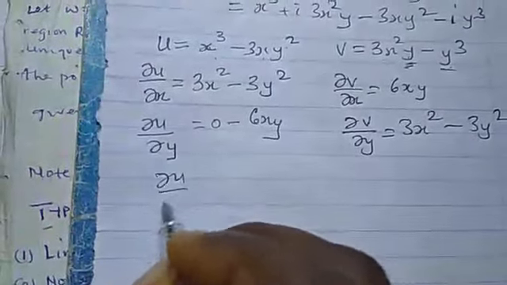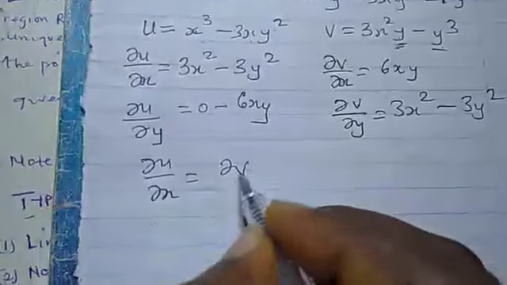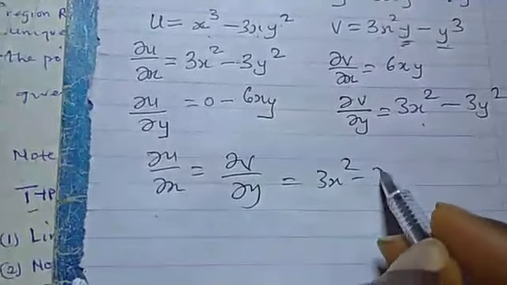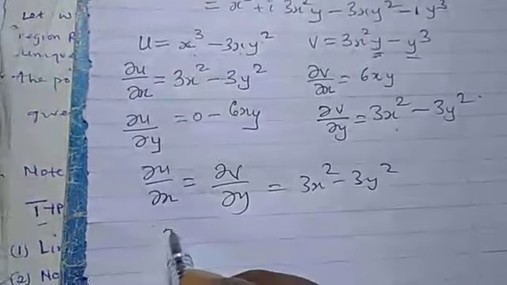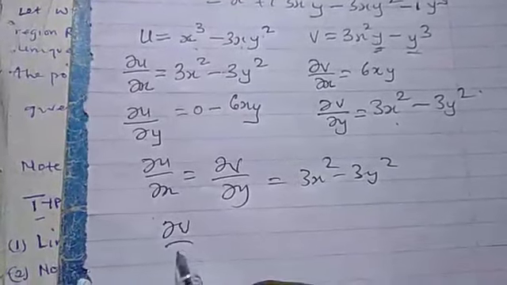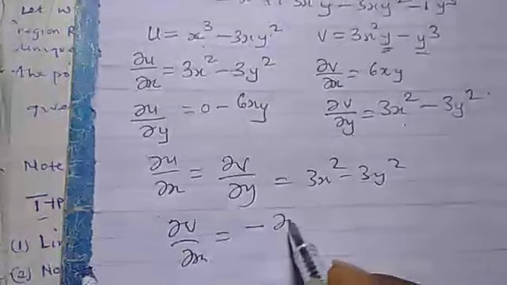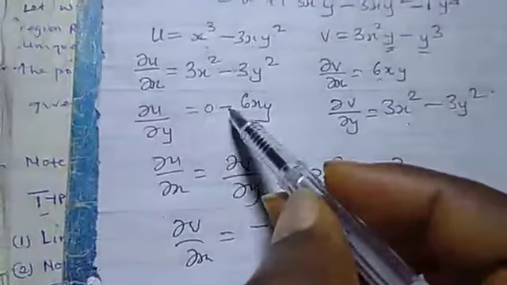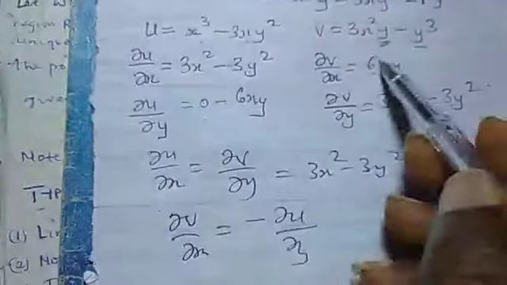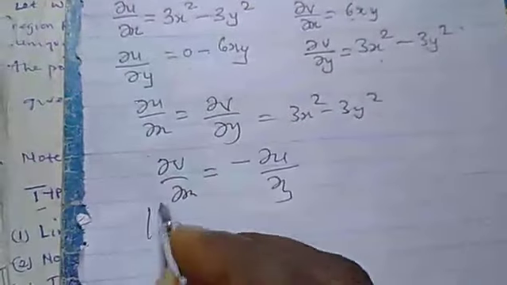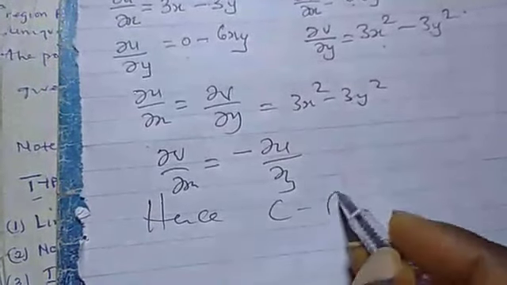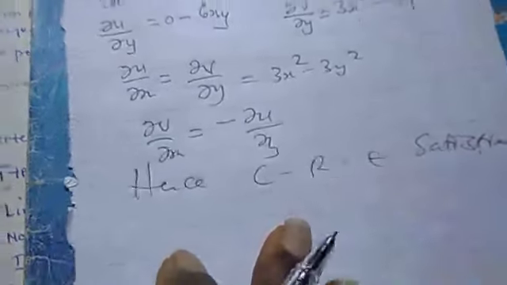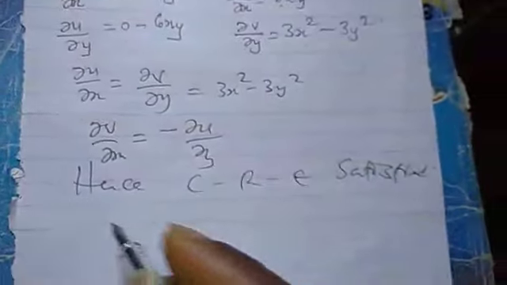So you now observe that du dx is equal to dv dy. They are equal to each other, which is equal to 3x squared minus 3y squared. Also, you observe that dv dx is equal to minus du dy. They are equal to each other. If you put minus here, it will be plus, so that it will be 6xy. Hence, we can say that the Cauchy-Riemann equations are satisfied.